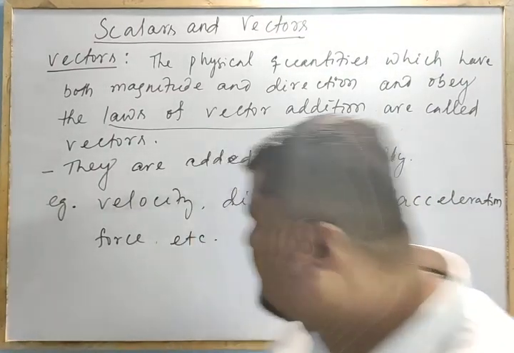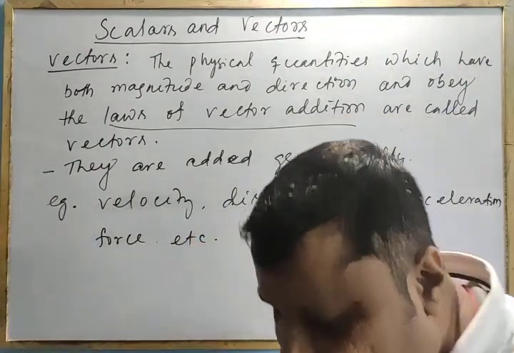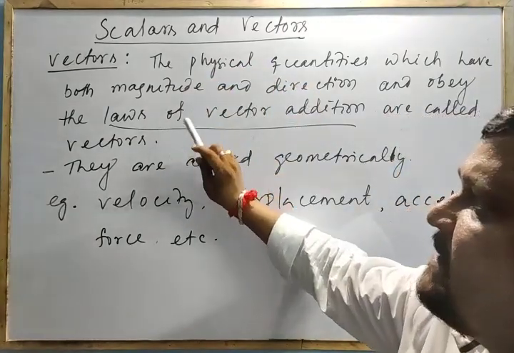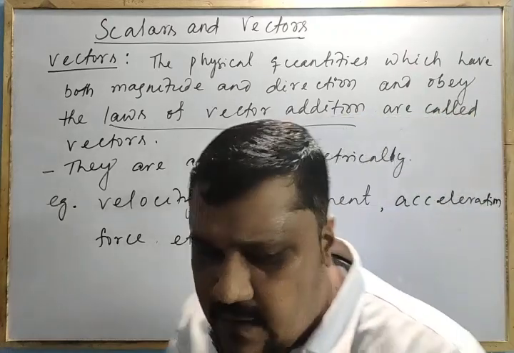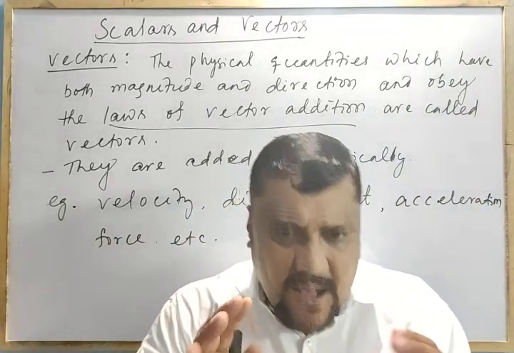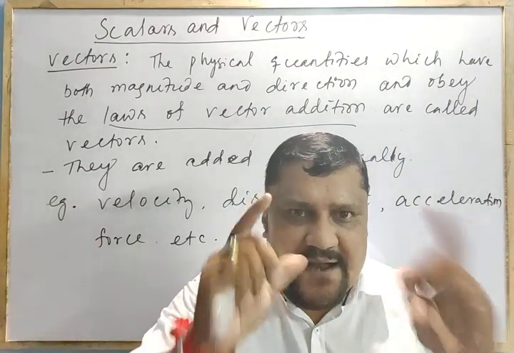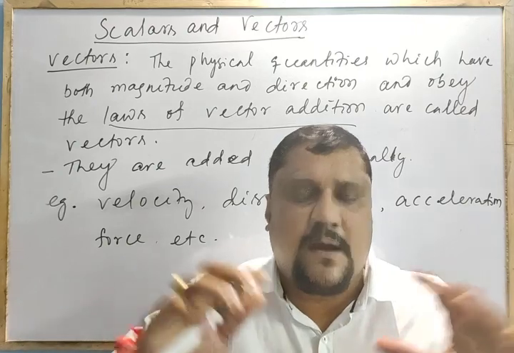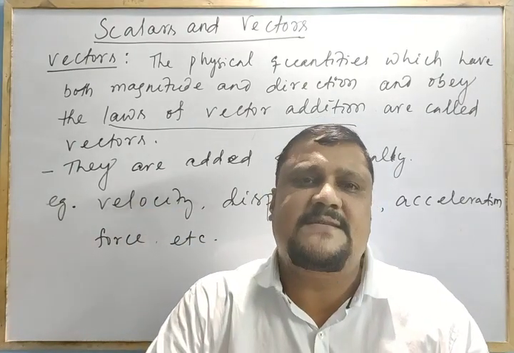So this is one of the examples. So the complete statement should be like this: a vector should obey the laws of vector addition. Clear? Now so far I think I've cleared your idea about scalars and vectors.